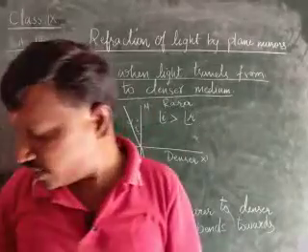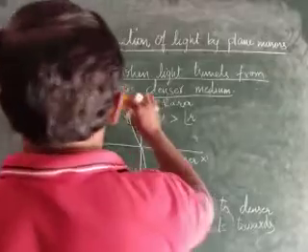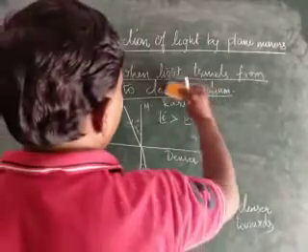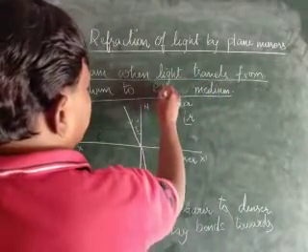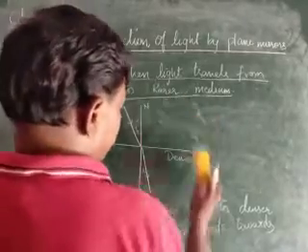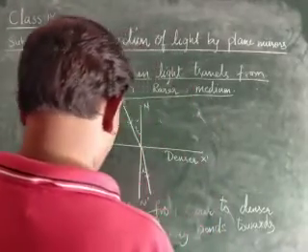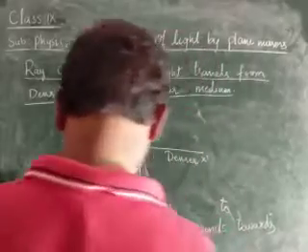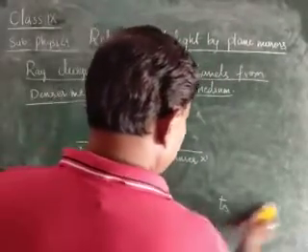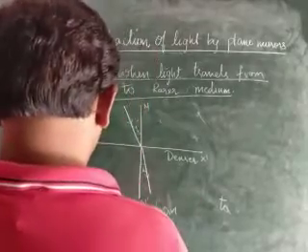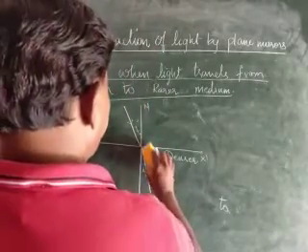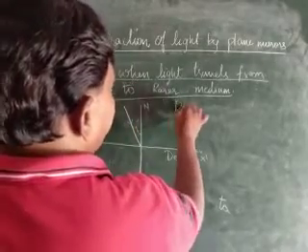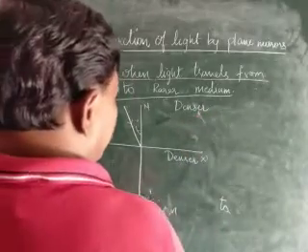Okay, children. Next one, when the light travels from denser medium to rarer medium.